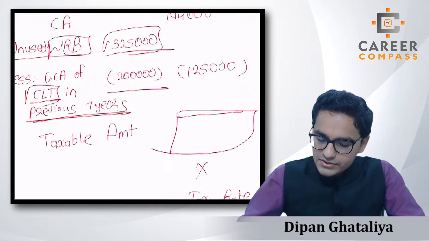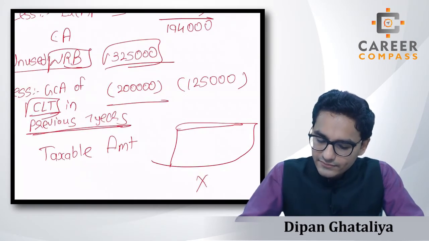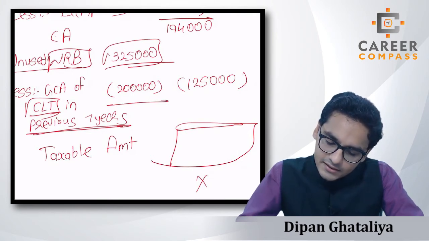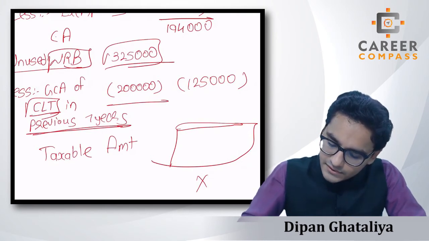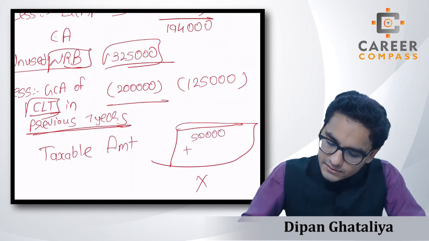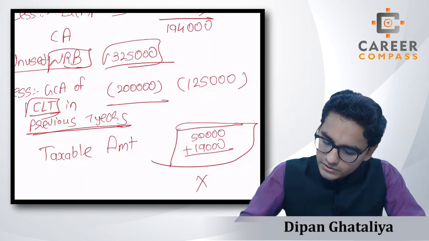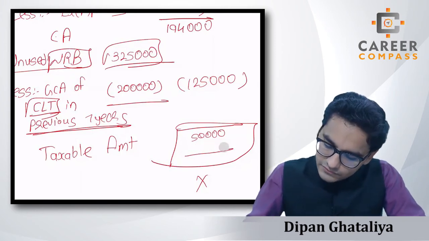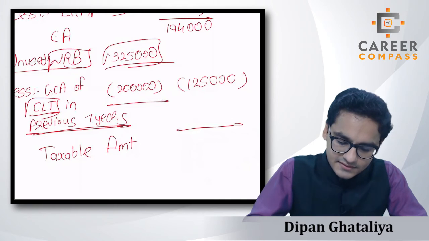Now, what will be the IHT liability, students? 1,25,000, that means 50 and 75, and 50,000 plus 19,000, right? So we will get 69,000 will be the taxable amount, student, in this case.